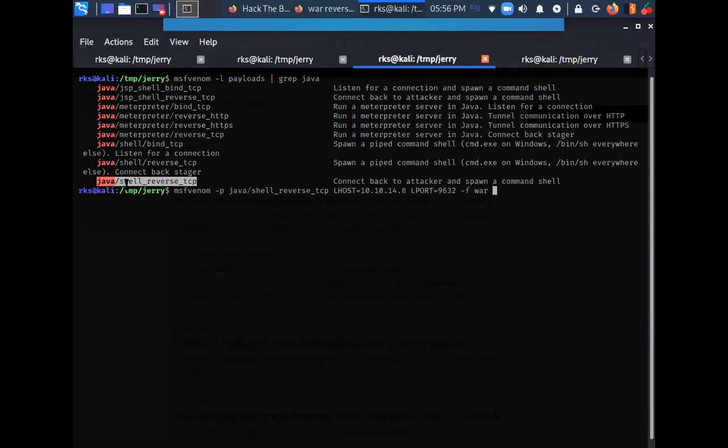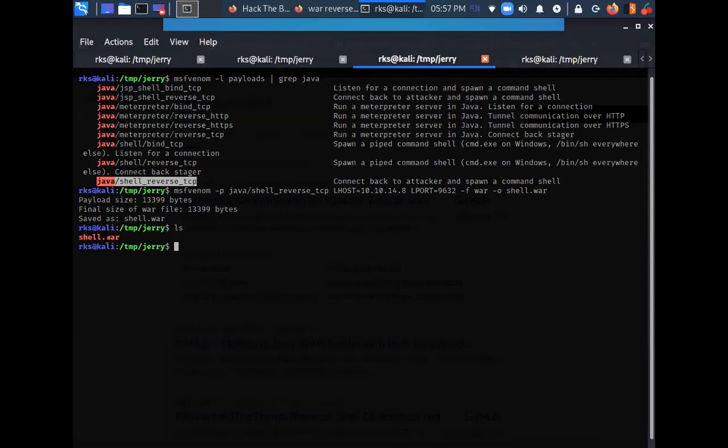And then the output file name, let's give it as shell.war. So the file has been created, and as you can see, it is showing in red color, it's a compressed file.